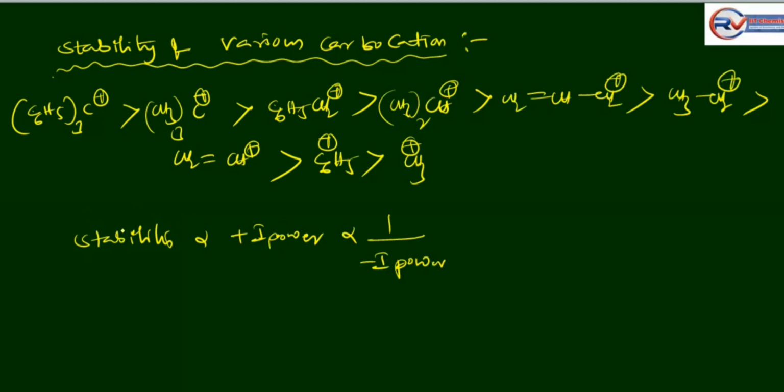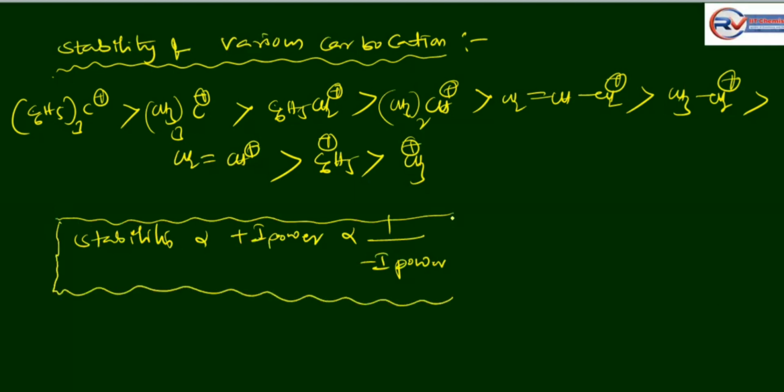Stability of carbocation is directly proportional to positive inductive power and inversely proportional to negative inductive power. This is the way to find the stability of carbocation. This is about carbocation.